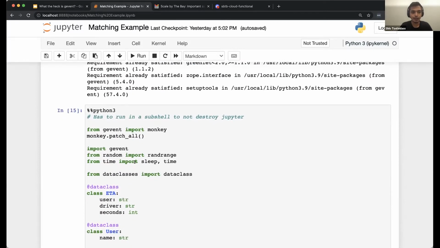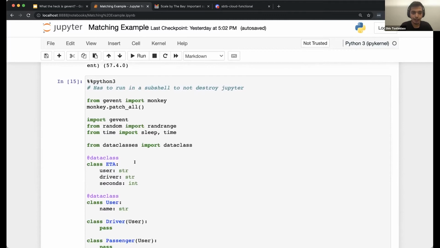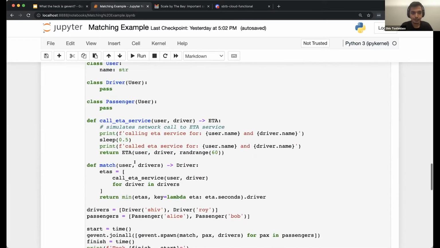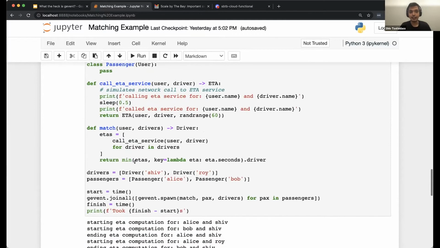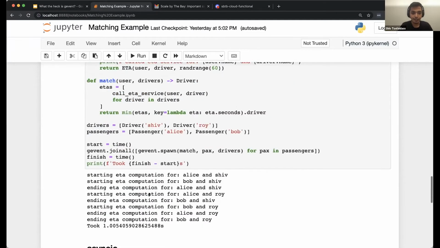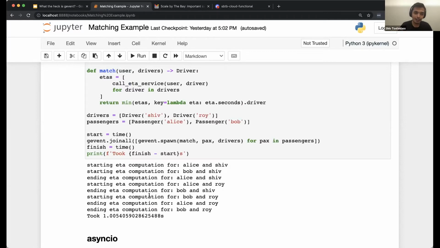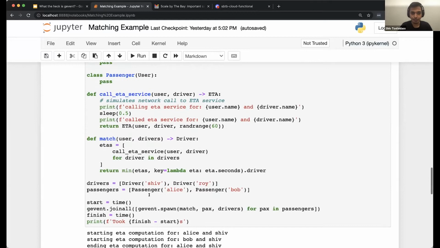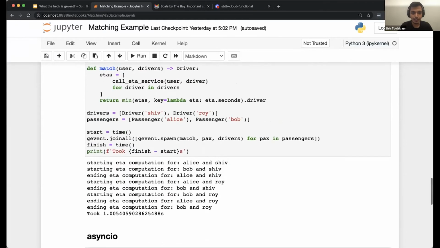We also have to spin up a separate subshell because Gevent messes up our Jupyter notebook, and import our classes again. So you can see that we have the exact same code, except that we modified this 1 line and added a gevent.joinall and spawned several greenlets to handle this workload and make it concurrent. And amazingly, it's cut down our wall time in half. So just to recap, very few code changes, really neat.